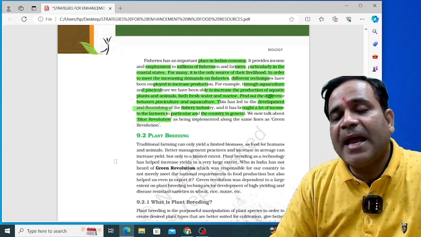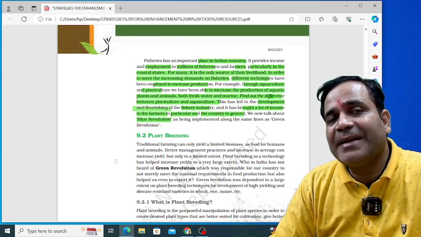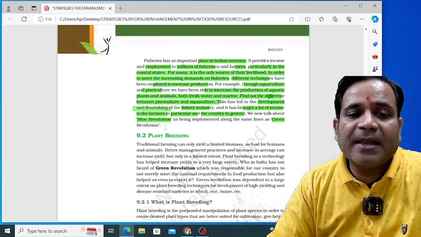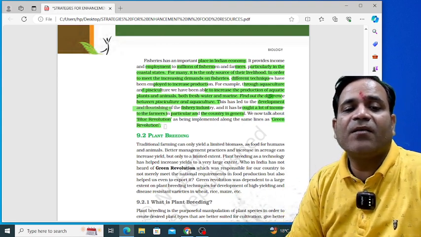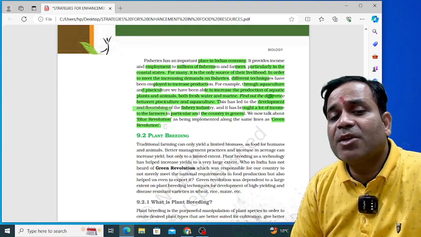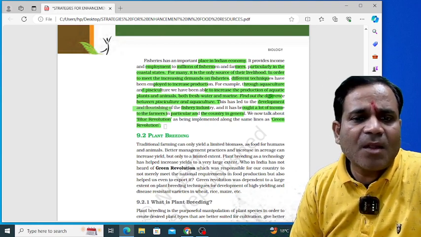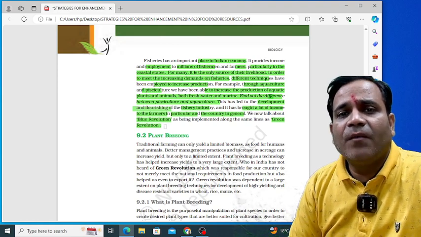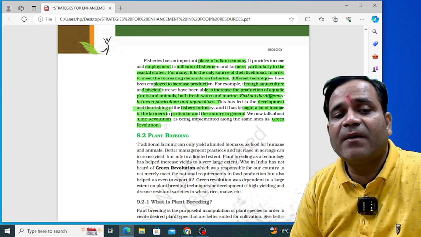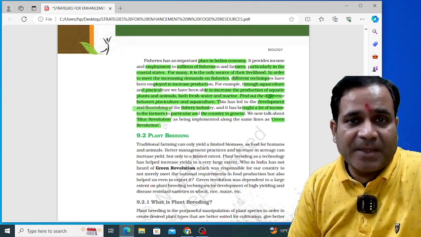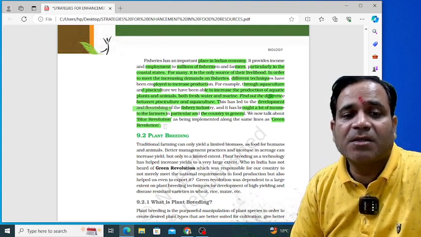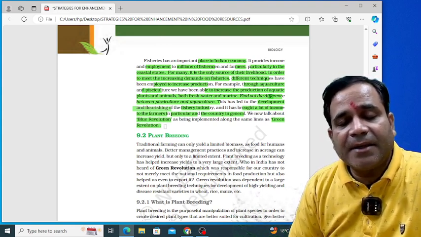So we can now take this as the Blue Revolution. And this Blue Revolution was implanted along the same lines as the Green Revolution. So see here, the two revolutions: one is the Blue Revolution, the second is the Green Revolution. Why do I say Blue Revolution? Because fisheries catch the fishes from the water, and that increases the rate of development of the economy, not only for the farmers in particular, but for the country as well.